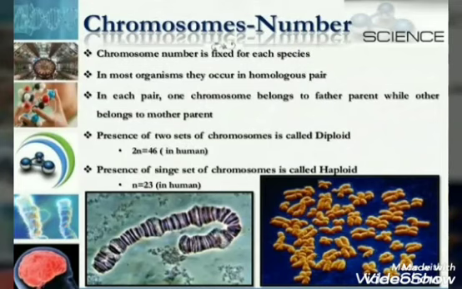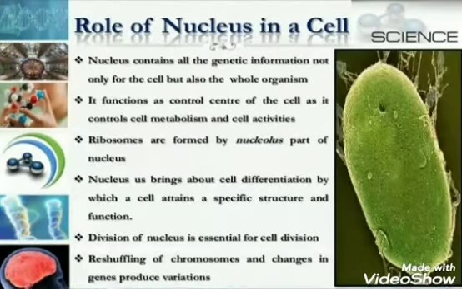Presence of two sets of chromosomes is called diploid condition. That means if there is a presence of two sets of chromosomes, then the organism will be known as diploid, or the condition of chromosomes will be known as diploid condition, which is denoted by 2n. If there is a presence of a single set of chromosomes, then the condition will be known as haploid and it is denoted by n. Now, what is the role of nucleus in a cell?